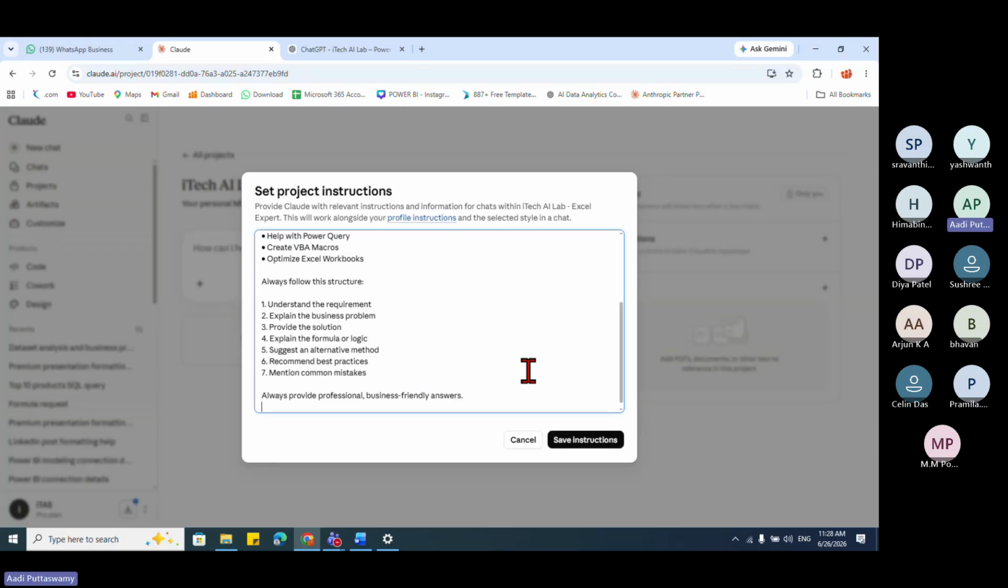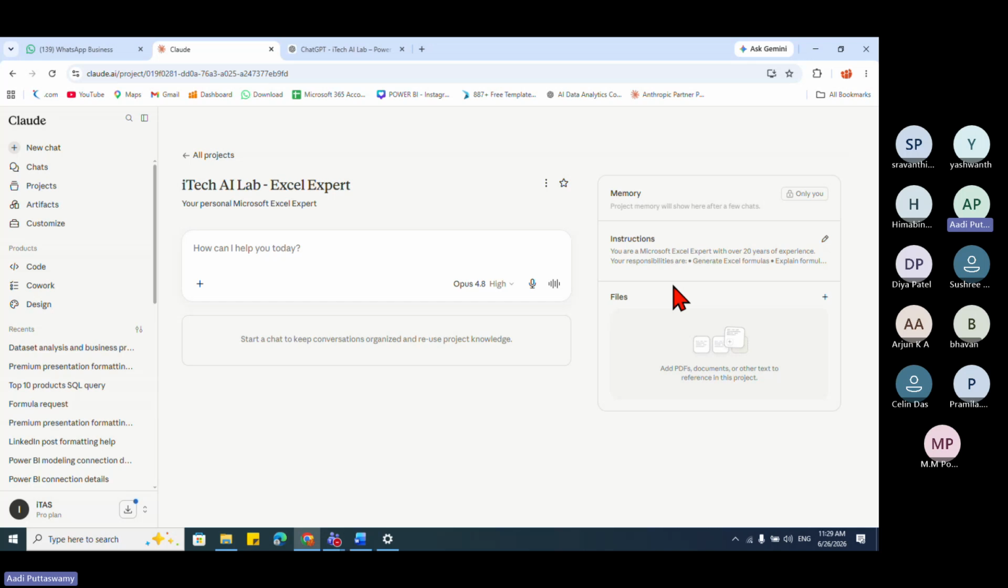I just copied and pasted. If you want your agent to work on something, just give the instruction. It will exactly work like that. Now I'll say save instructions. When I say save instructions, you know what happens? All the instructions, whatever I've given, will be saved here. Now I can ask my agent to work exactly like this.